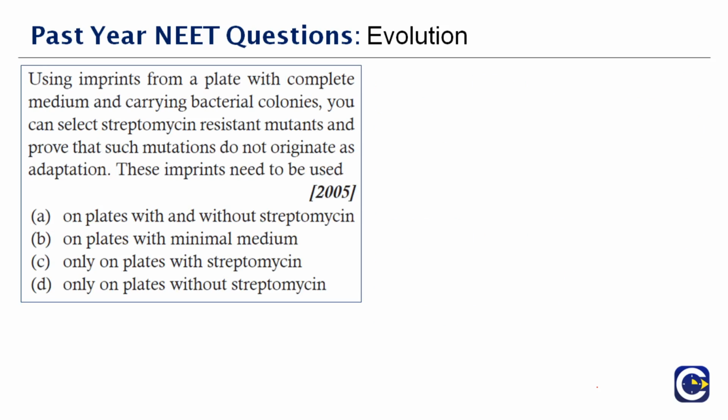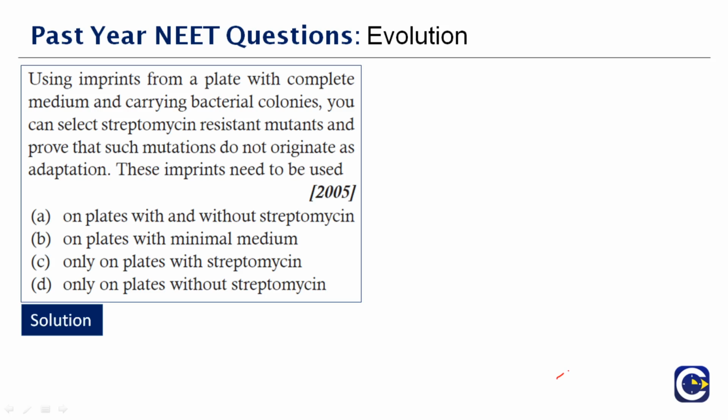Okay, next question. Using imprints from the plate with complete medium and carrying bacterial colonies, you can select streptomycin resistant mutants and prove that such mutations do not originate as adaptation. These imprints need to be used where? And this question was asked in the year 2005.